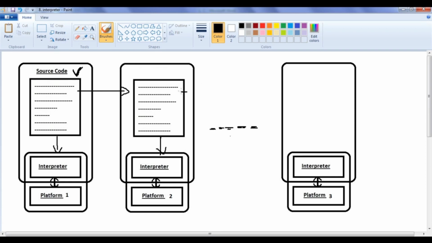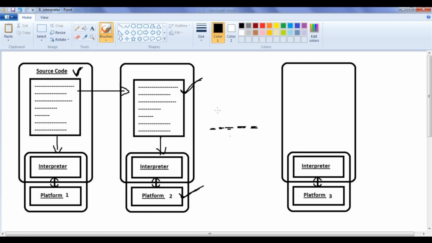You need not readjust the source code for that platform. You need not worry about the architecture itself. So for every platform there will be an interpreter to convert the interpreted language codes for the underlying platform. So interpreted programming languages are platform independent with respect to the source code. You need not readjust.